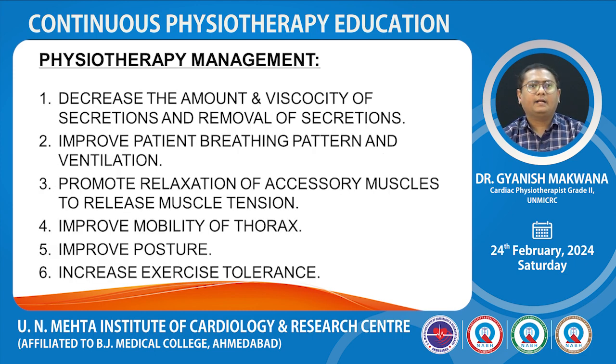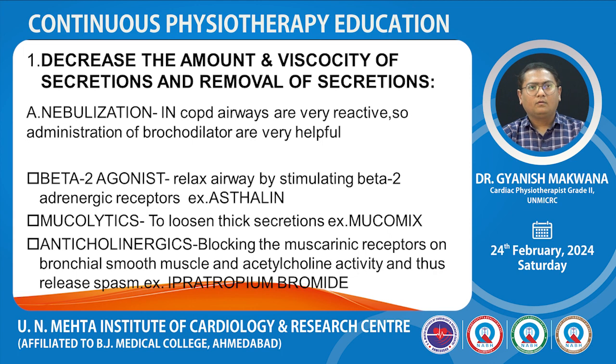The plan of care is: first, decrease the amount and viscosity of secretion and remove secretion. Second is improve the patient's breathing pattern and ventilation. Third is promote relaxation of accessory muscles to release muscle tension. Fourth is improve mobility of thorax. Fifth is improve posture, and sixth is increase exercise tolerance.